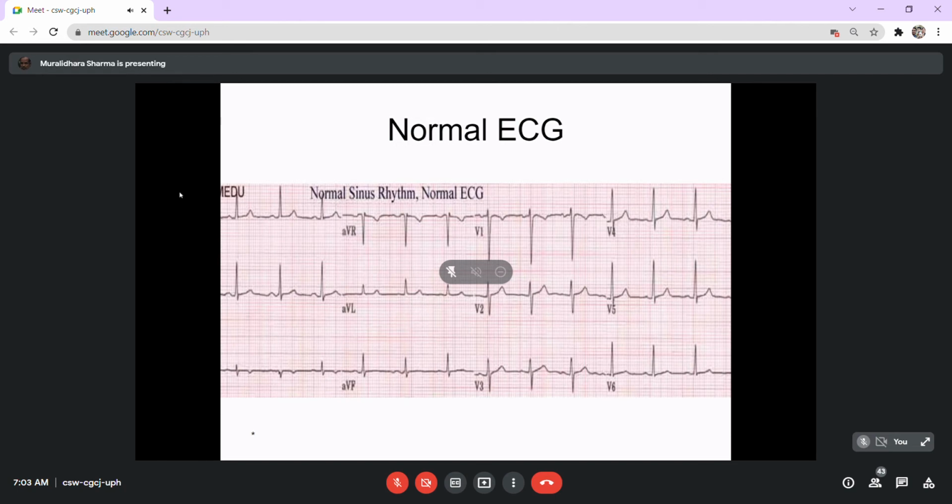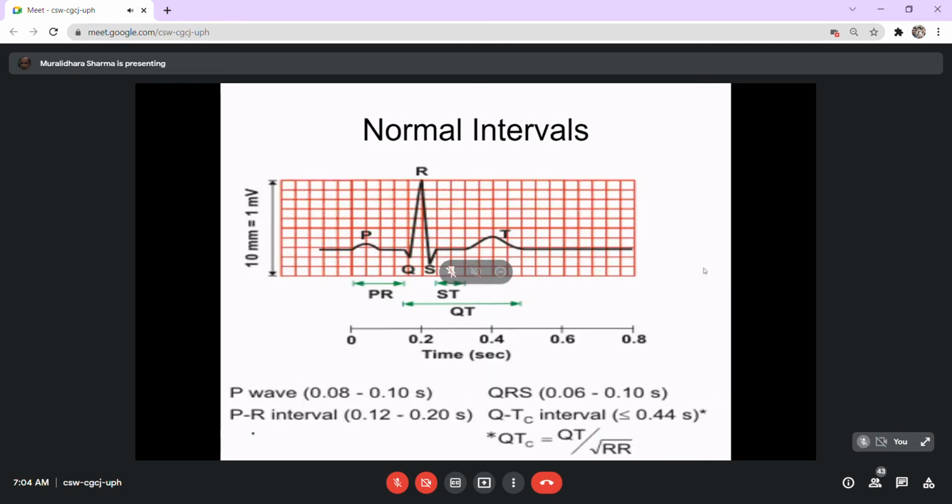In the image, somehow that portion has been cut off. That was a technical error. Anyway, that's about what we see in the normal ECG.